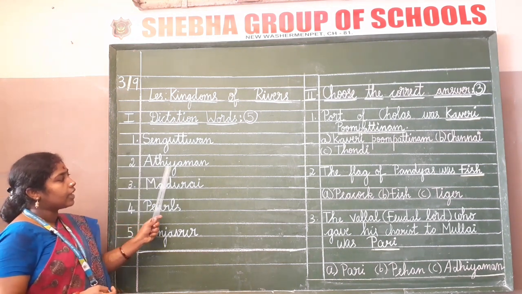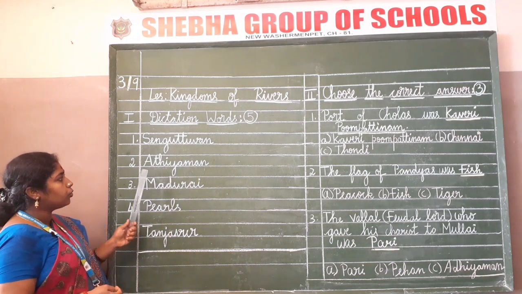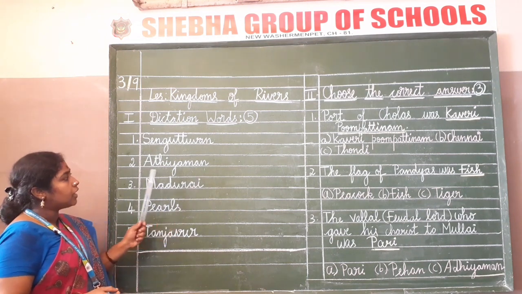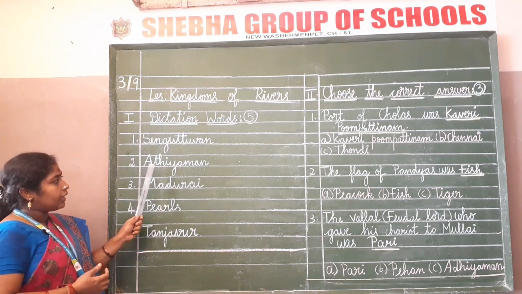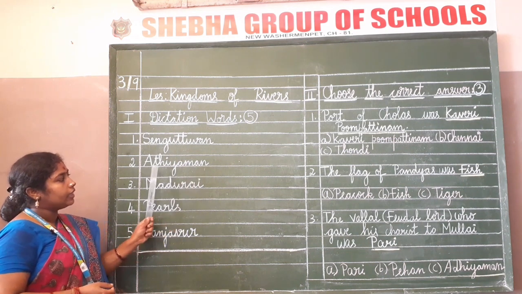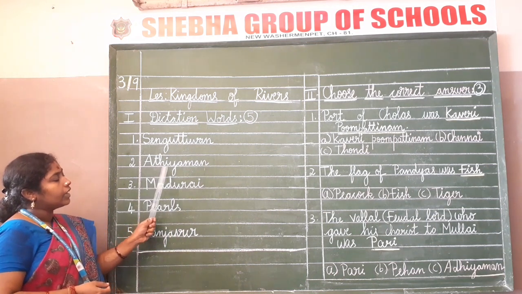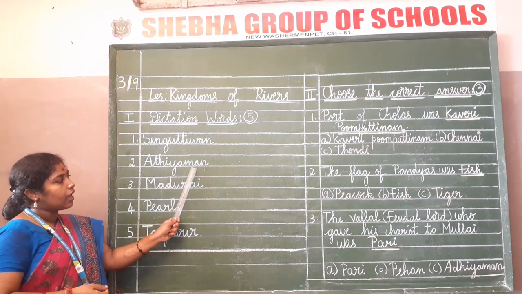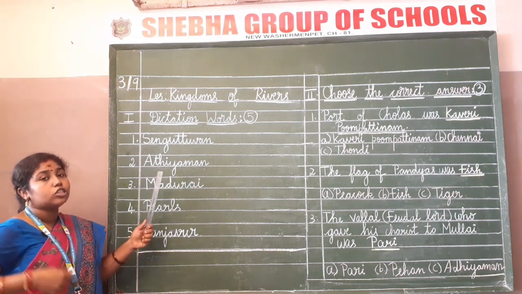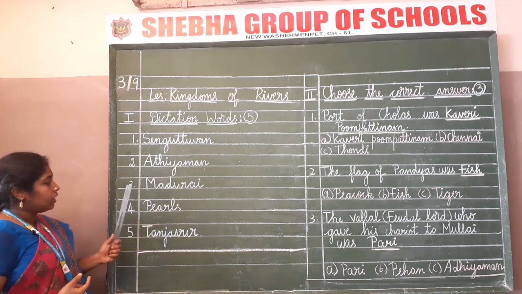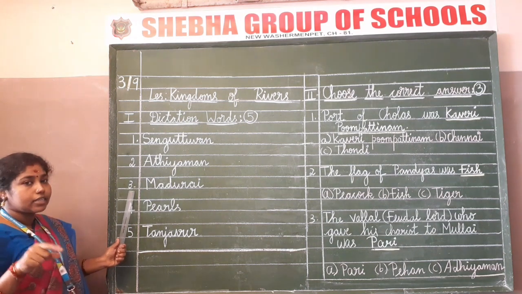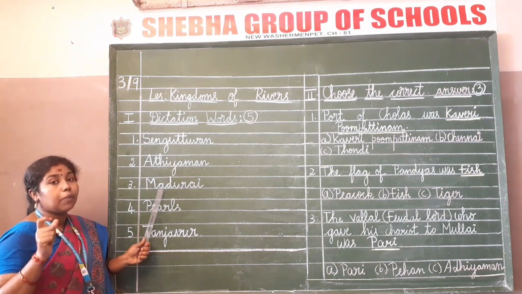It is Adiyaman. I am insisting again you to write the first letter in capital. Adiyaman. Spell along with me, children. Adiyaman. Whenever you are writing, you have to spell it and write, children. Leave one line. Write the serial number as 3 and it is the word Madurai.